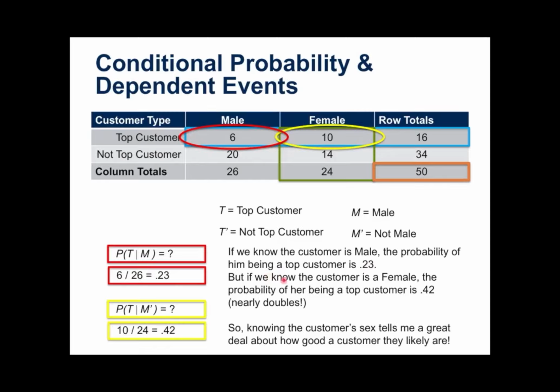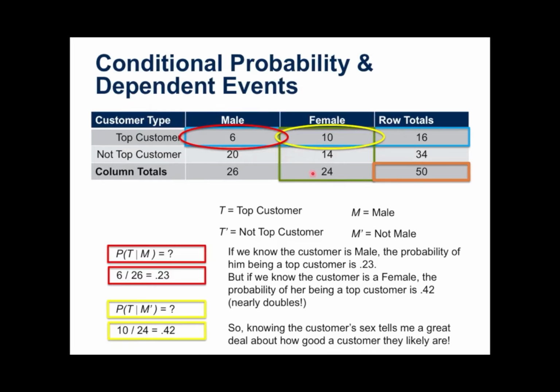However, now we can see that if a customer is female, the probability of them being a top customer is 0.42. Well, that's nearly double. So knowing a customer's sex, either male or female, tells me a great deal about how good a customer they are. I would definitely in this situation recommend that we spend more time, effort, energy marketing to our females and maybe seeing how we can grow this relative to males.